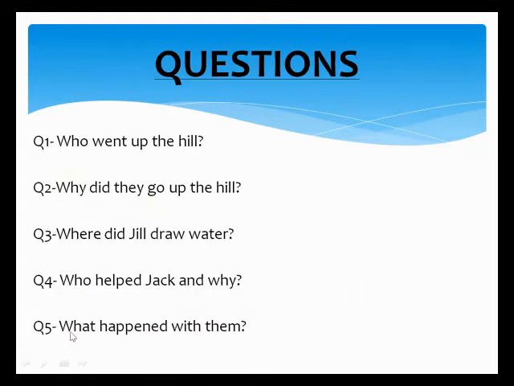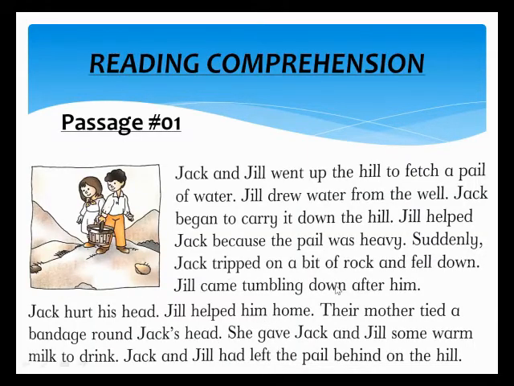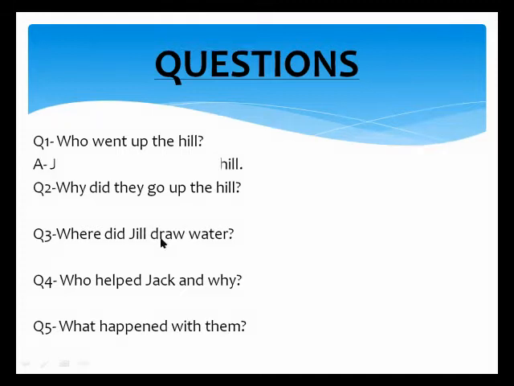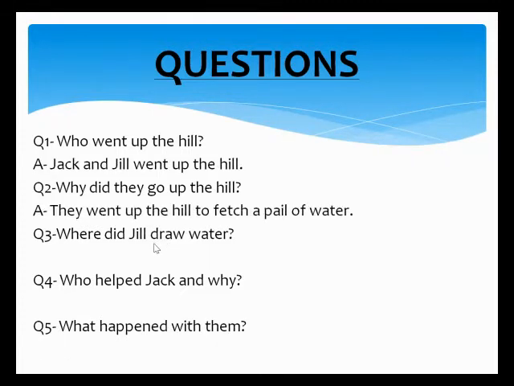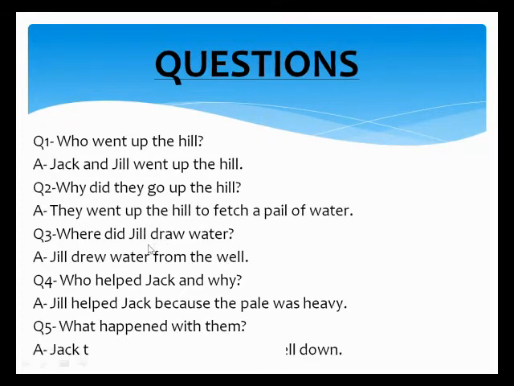Okay, question number five. What happened with them? Suddenly, Jack tripped on a bit of rock and fell down. Okay, what happened with them? They tripped on a bit of rock and fell down. This is reading comprehension passage number one. Again, I am showing. You will take a screenshot of all the questions.